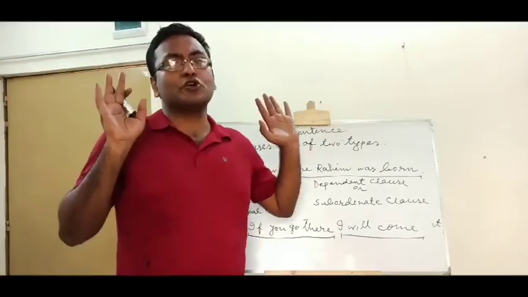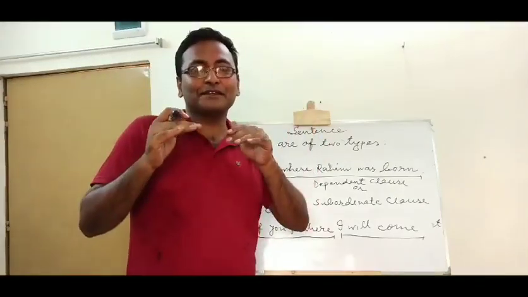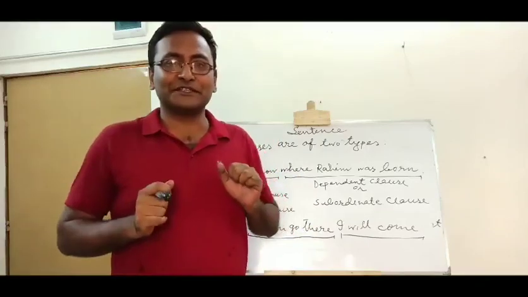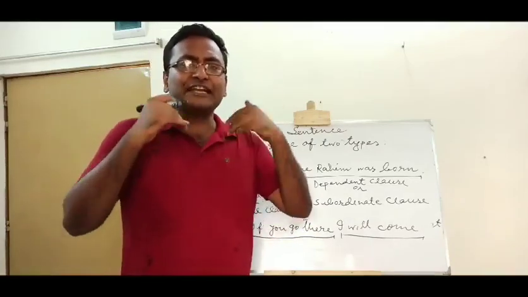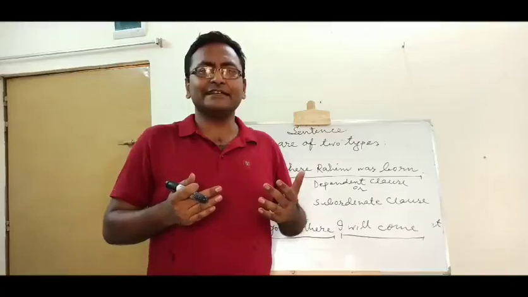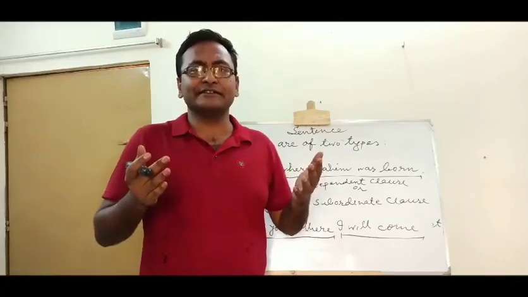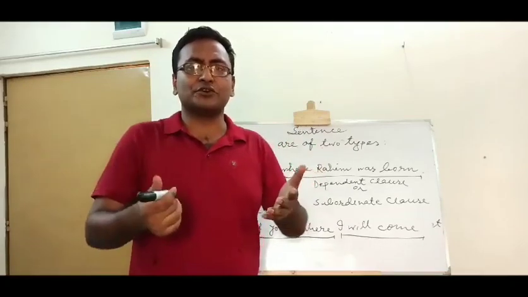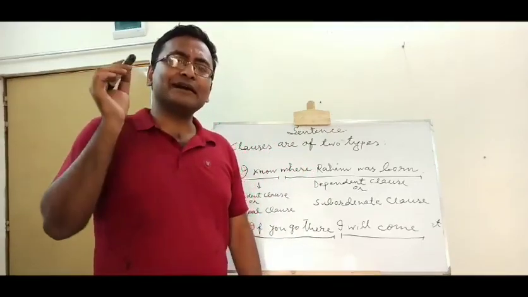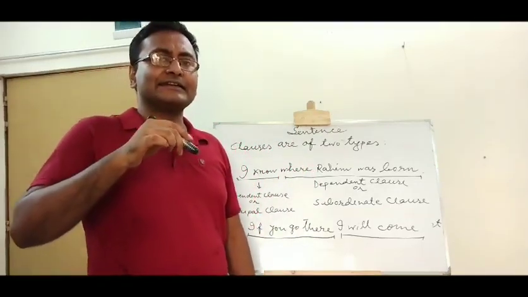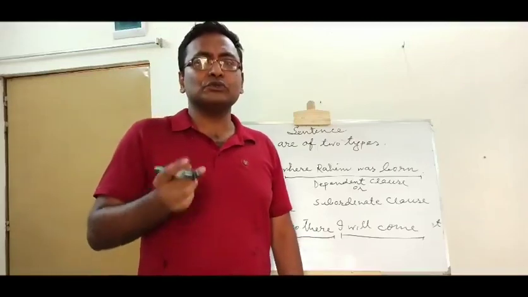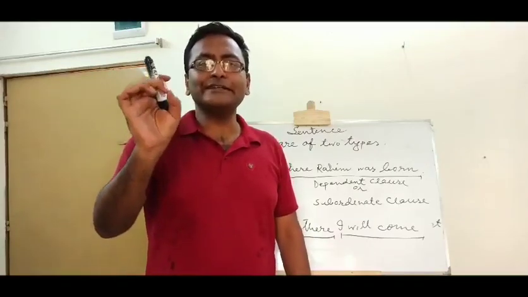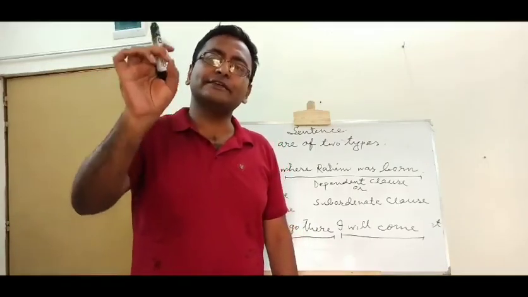Where Rohim was born, in Bengali, it is like this. So, where Rohim was born, it does not express a view clearly. If I say where he was born, obviously there must be something that must come to remove the incompleteness of the portion where he was born.